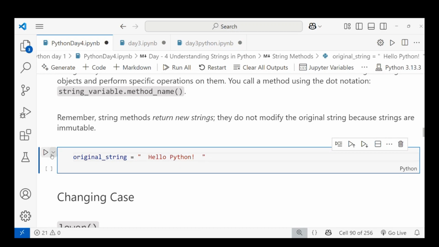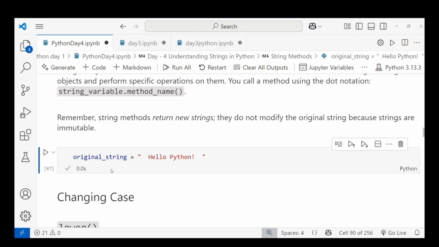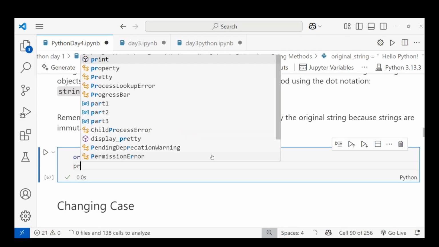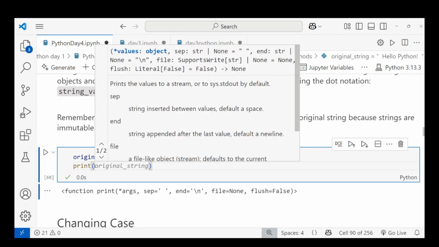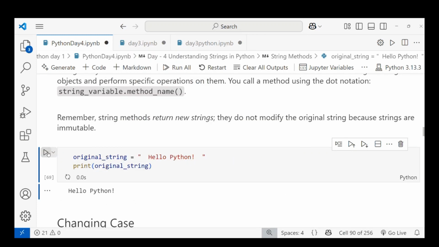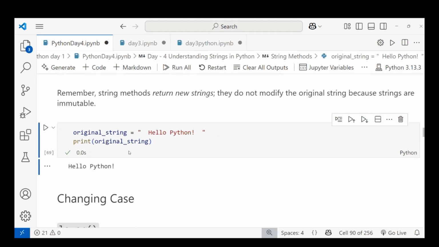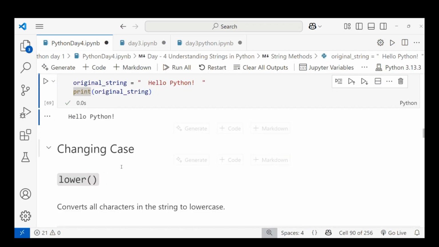When I run this, the original string is already stored. Then print of original string. When I run this, you can observe that I'm getting the spaces here and here.